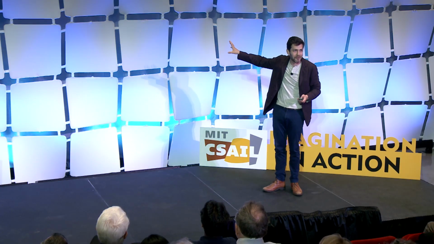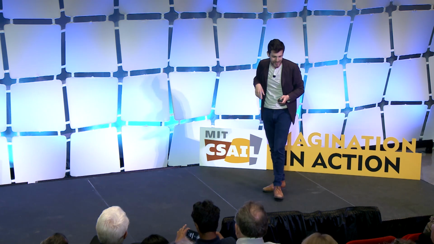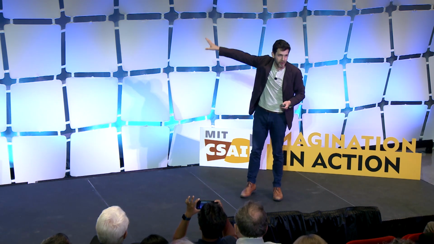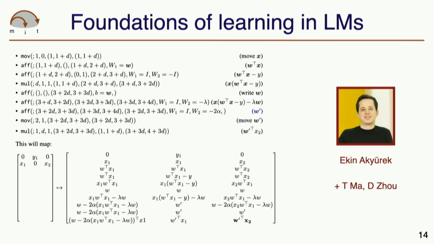Finally, another high-level area of research going on in our group right now is understanding how these language models that have driven a bunch of the applications that I showed you before actually work under the hood. My student Ekin, in collaboration with some folks at Google, has been doing a bunch of foundational work here on understanding just how in-context learning, few-shot learning, and various other impressive capabilities of big transformer language models actually work under the hood.